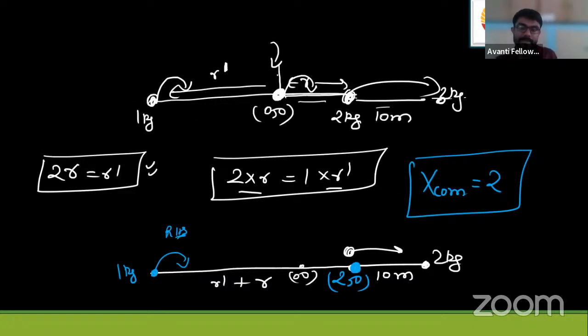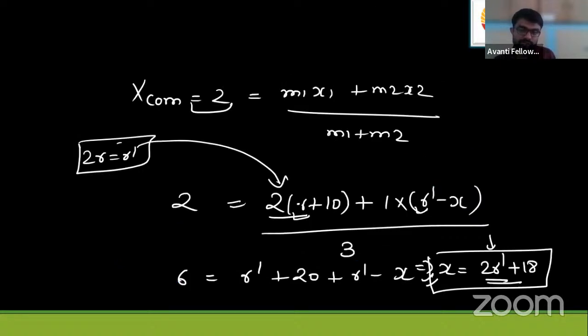I'm giving you this as homework. You have to find your R dash value. Or you can use directly m1 r1, 10 into 2 and then 1 into something, but that is for the center of mass shifting. Or you can delete these quantities from here, then you get the answer. I'm giving you this as homework. At last I'll give you a hint to solve this properly.